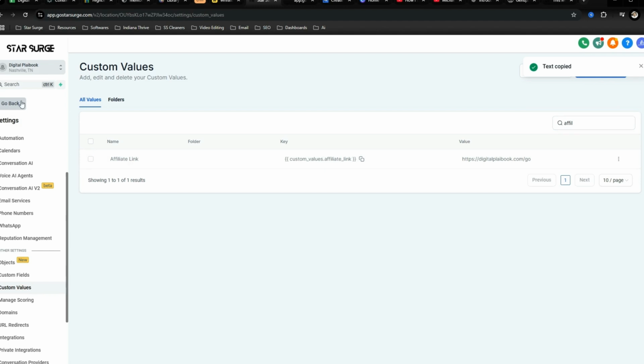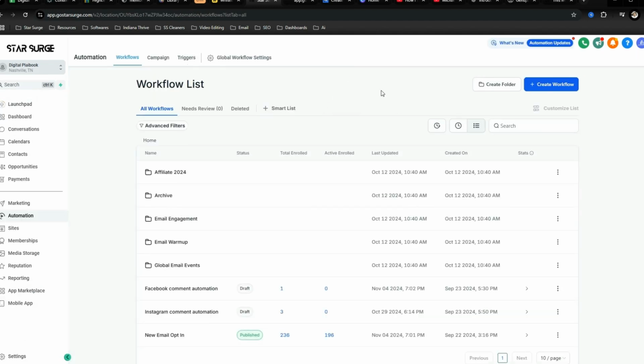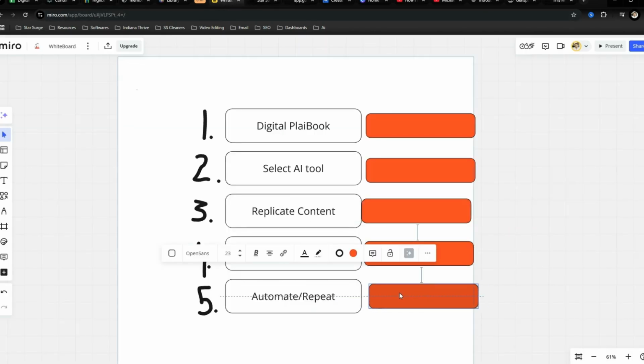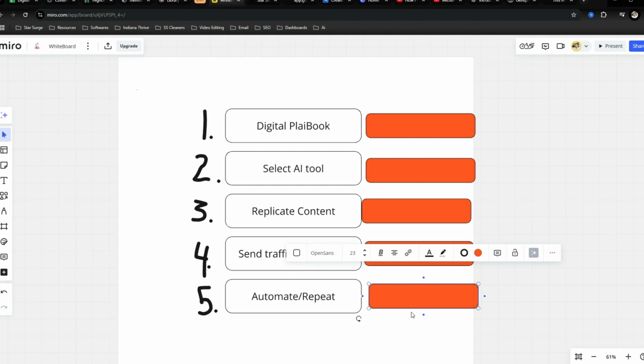So it helps with just your time to get started, because that's what a lot of people struggle with, is getting started. So hopefully with this digital playbook and everything, I help you guys get started and start seeing some results within that 30-day free trial. So we start sending traffic to that link. And then the last one is just automating and repeating the process.